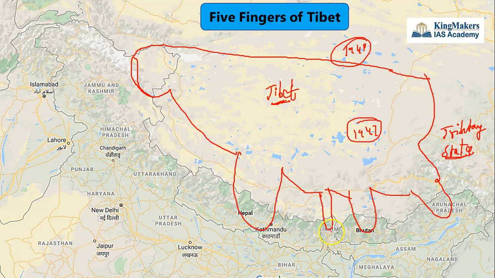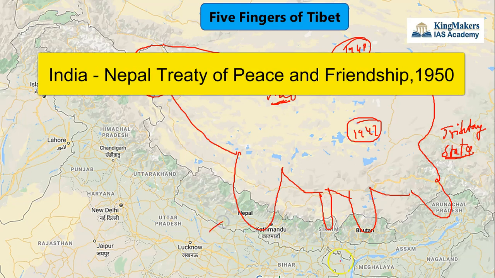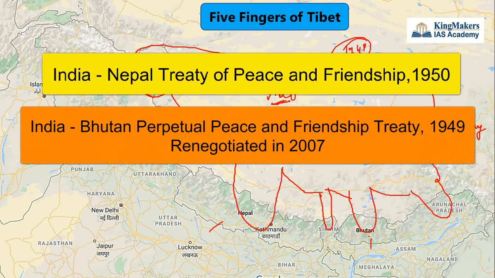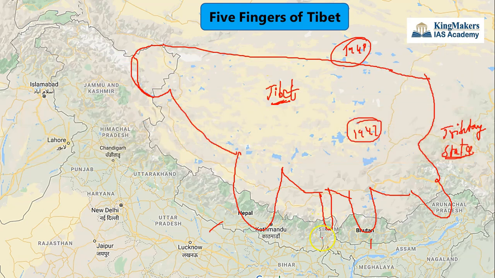The ruler of Sikkim gave external relations and defense to the Indian government, and Nepal and Bhutan became independent. But what did the Indian government do? It signed a friendship treaty with Nepal and a friendship treaty with Bhutan, and retained those two territories in its sphere. And Sikkim, like we already discussed, gave foreign relations and defense to the Indian government, so it was a protectorate state of India.